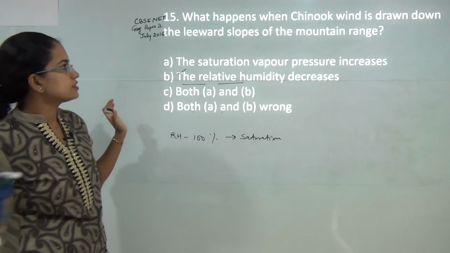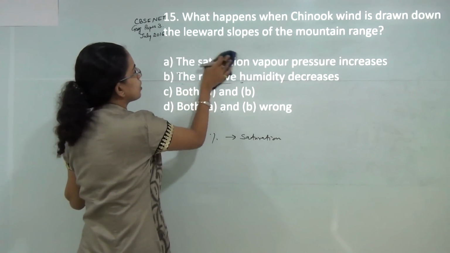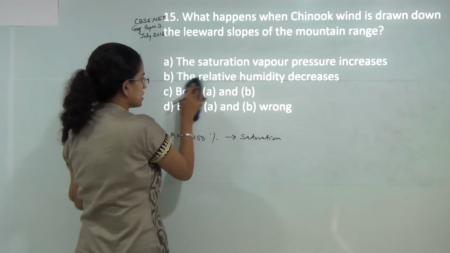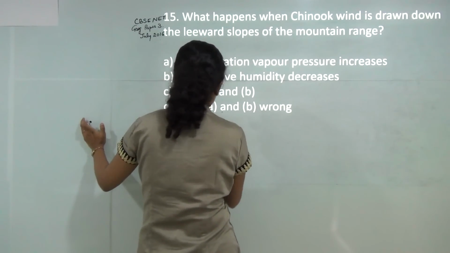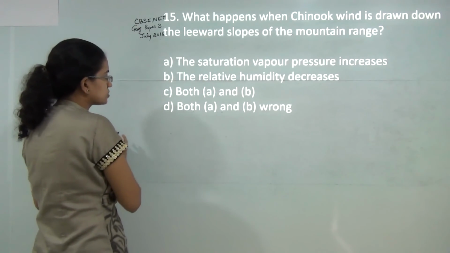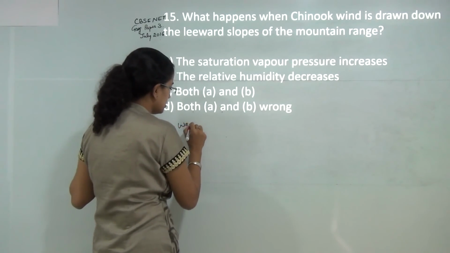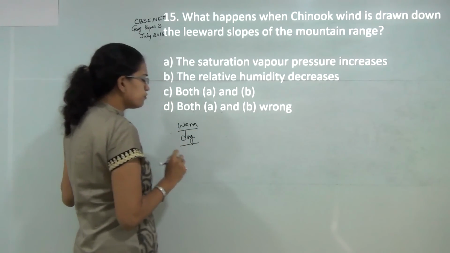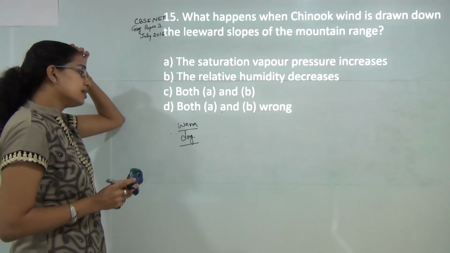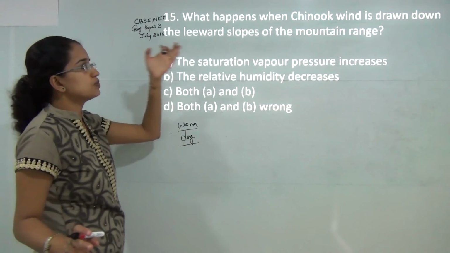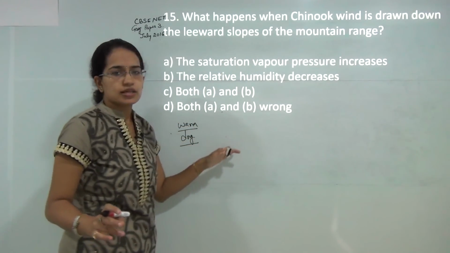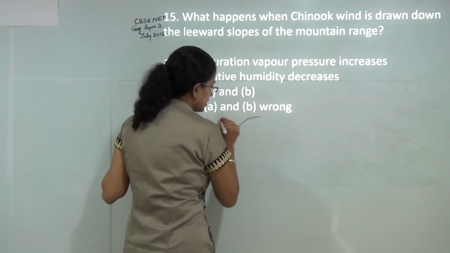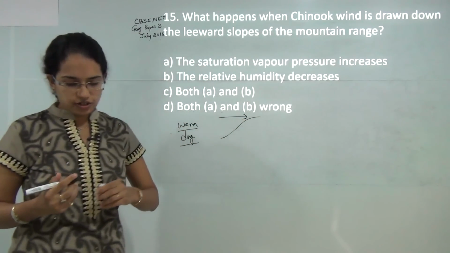Next, what happens when Chinook wind is drawn on the leeward side or leeward slope of the mountain? Now Chinook and Foehn are two specific winds which are dry winds and warm winds. So Chinook is a kind of warm and dry wind. Now Foehn is popularly known in the European region, while Chinook is found in the North American region. Now what would happen here is, when it is on the windward side, it would attain a lot of moisture,